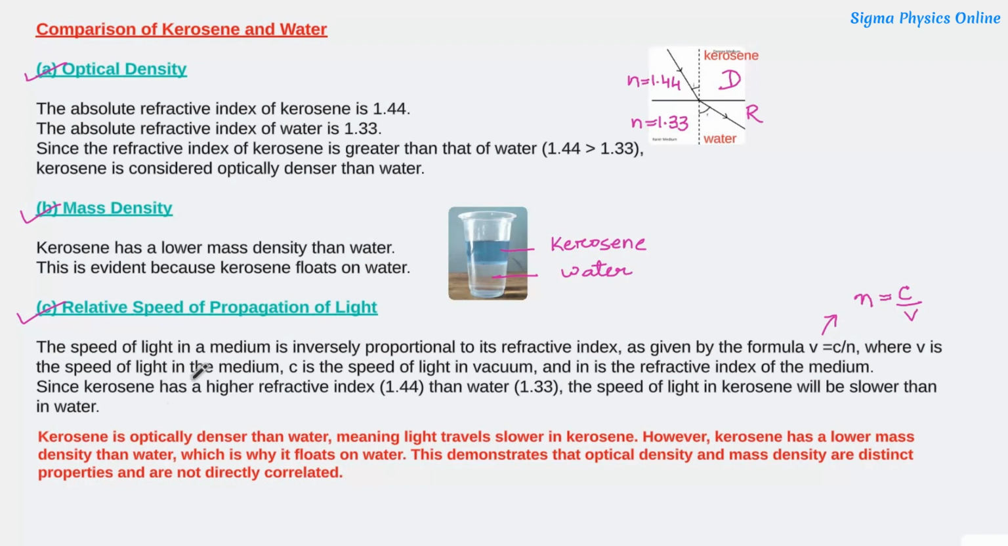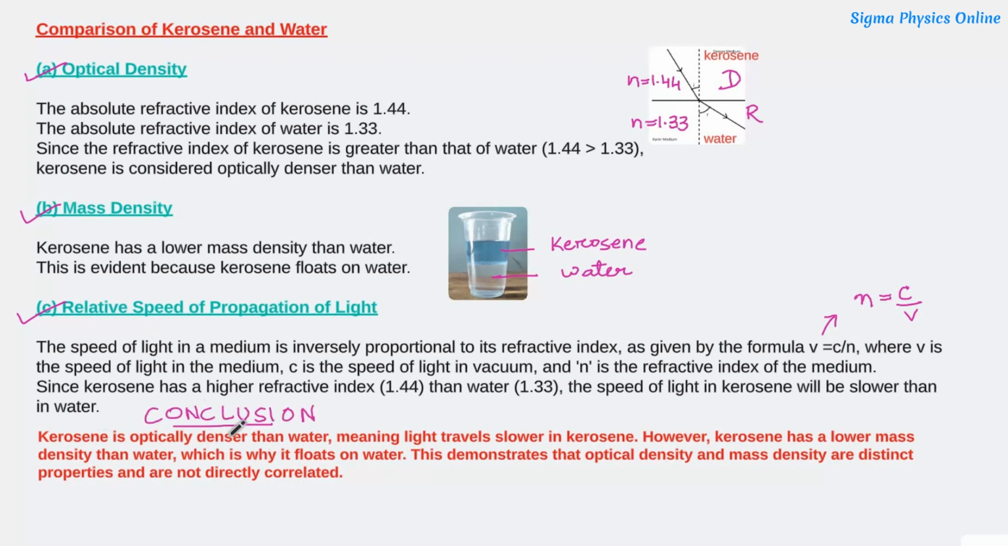Here v is the speed of light in the given medium, c is the speed of light in vacuum, and n is the refractive index of the medium. Since kerosene has a higher refractive index of 1.44 than water, which is 1.33, the speed of light in kerosene will be slower than that of water. That is, light will travel with a slower speed in kerosene than in water.